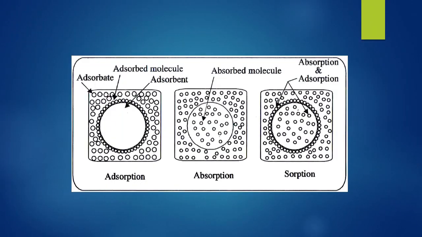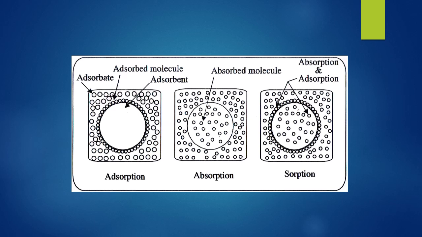These diagrams indicate adsorption, absorption and sorption. In the first diagram, the small rounds indicate the adsorbate and the big round indicates the adsorbent. On the adsorbent surface, the molecules are occupying only at the surface. So it is an example of the adsorption process.